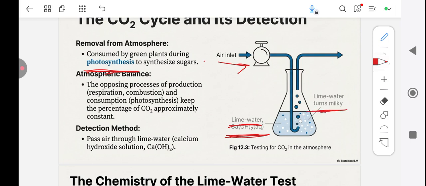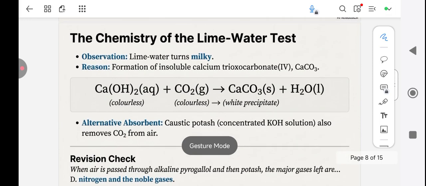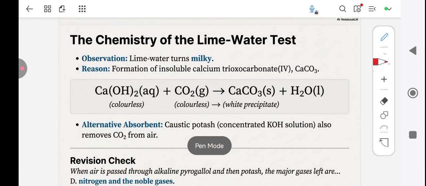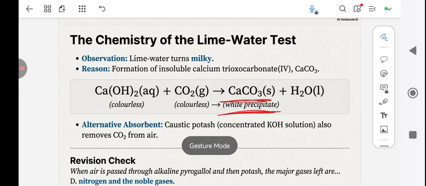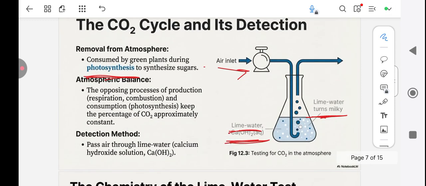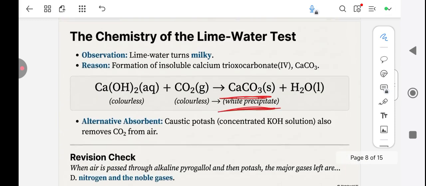Why does the lime water turn milky? The lime water turns milky because calcium carbonate, CaCO3, is made, and it forms a white precipitate. A precipitate is something that doesn't dissolve completely in water, and so that's what forms that milky substance.